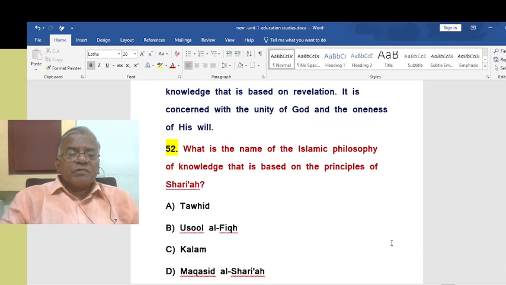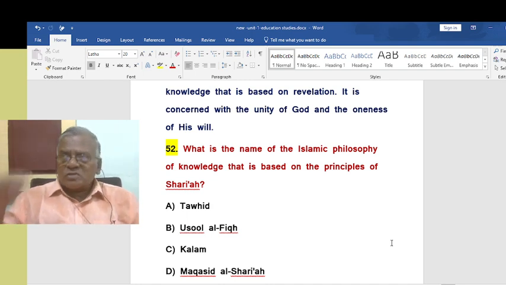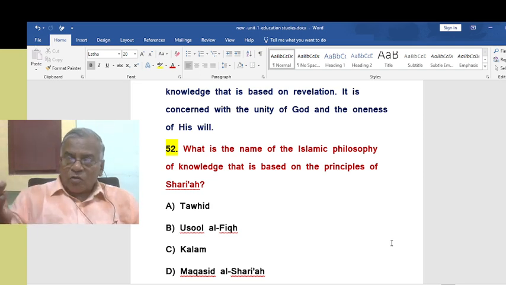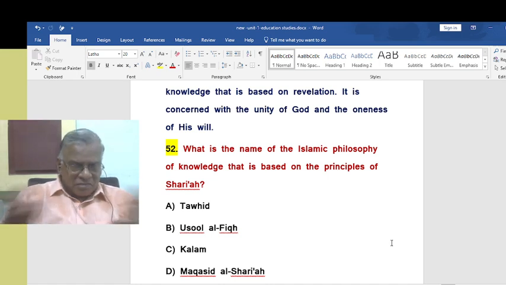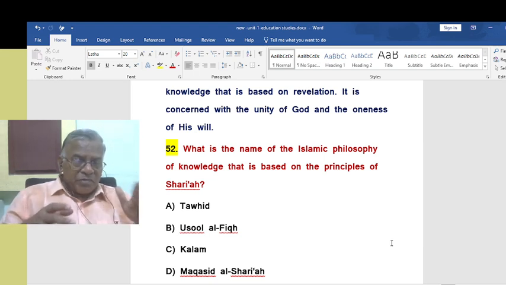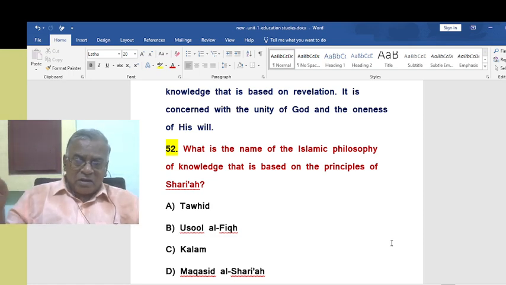What is the name of the Islamic philosophy of knowledge that is based on the principles of Sharia? Sharia, rules and regulations. Now Afghanistan is using this word often to sabotage the rights of women, and women are not given their rights because of the Sharia. They call it Sharia, rules and regulations revealed by God, they say, but it is oppressive. That is what democratic countries say. We don't know which is right or not. But in Afghanistan, women are undergoing terrible pain, no doubt about it.